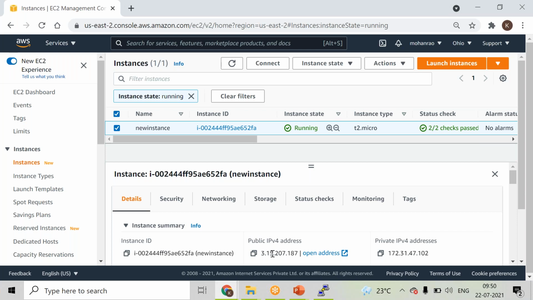Static in the sense, whenever you restart or reboot your EC2 instance, this will keep on changing, right? So this particular IP address whatever you are seeing here is not fixed. It means whenever you restart a particular EC2 instance, this IP address keeps on changing, which means whenever you are working with any kind of testing environment, that is fine.